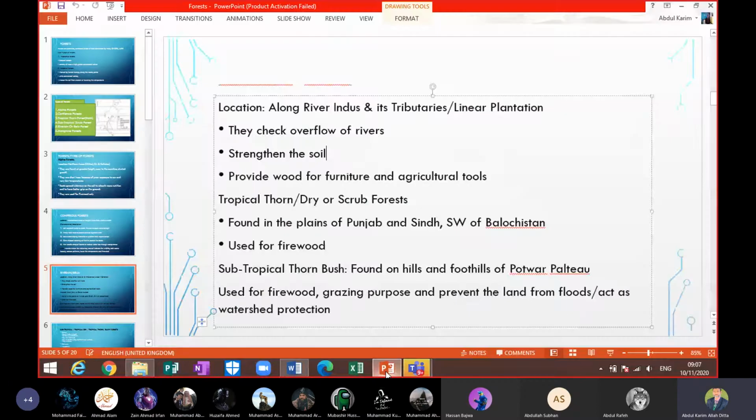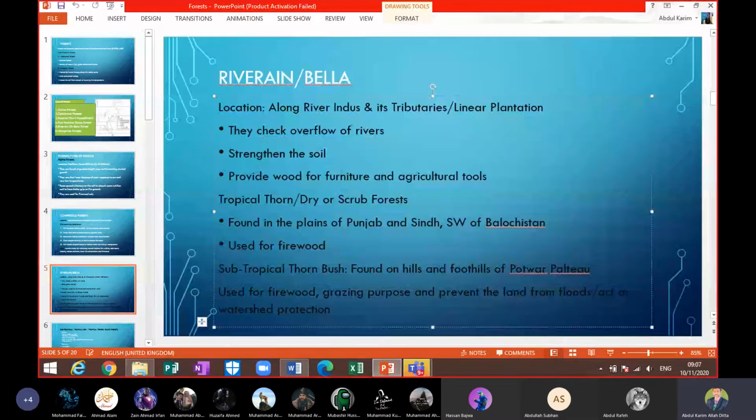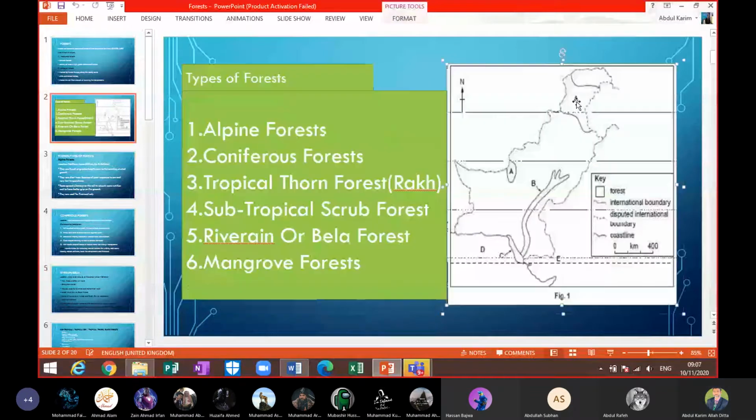If in the map it comes that they say identify this forest, like you can see here, this is the map of Pakistan. You can see that, beta. There are two places they have marked as A, they are the forests. B is also a forest, beta. And C is also a forest. So we have to label them, beta.